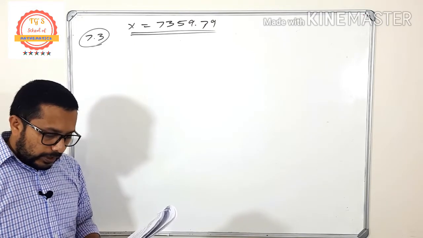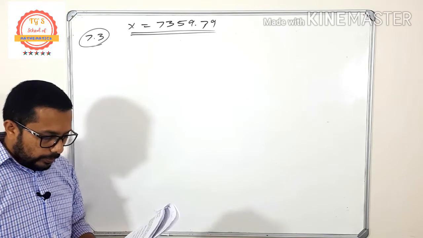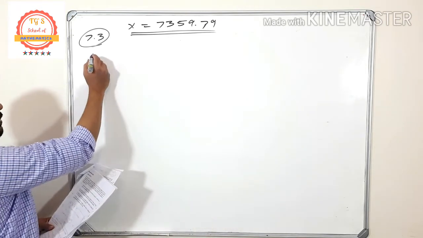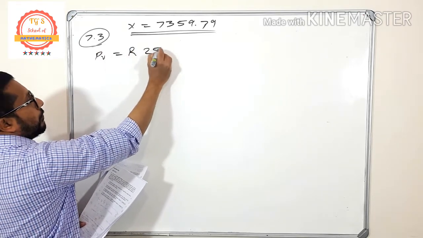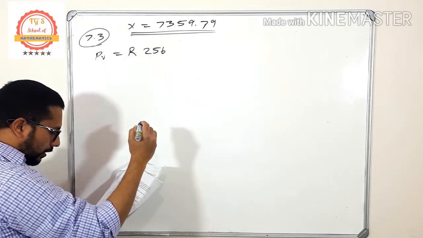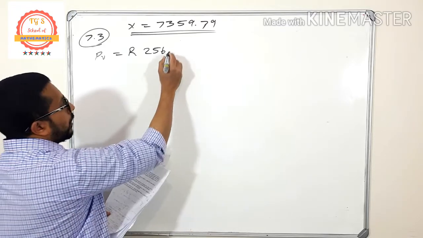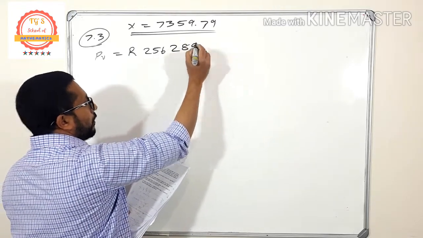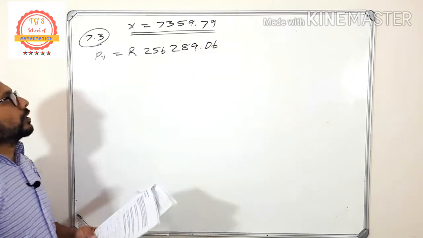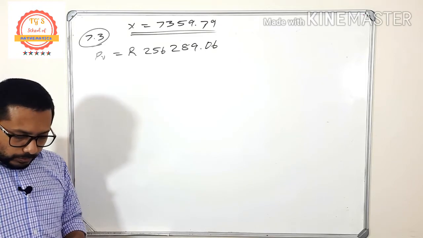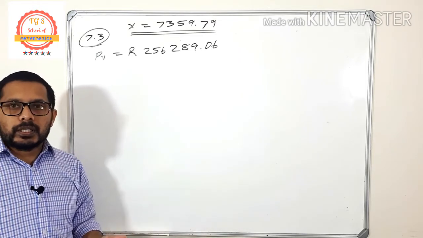So what is the present value on 1st September? Present value in the first question, 256,289 rand 06 cents. Do you remember this answer? It's a continuation of the same question. So now I'm going to write, since this is a loan, it is a present value.